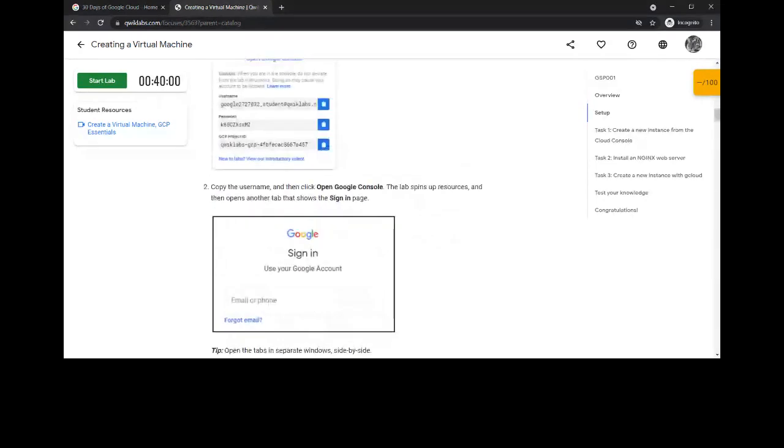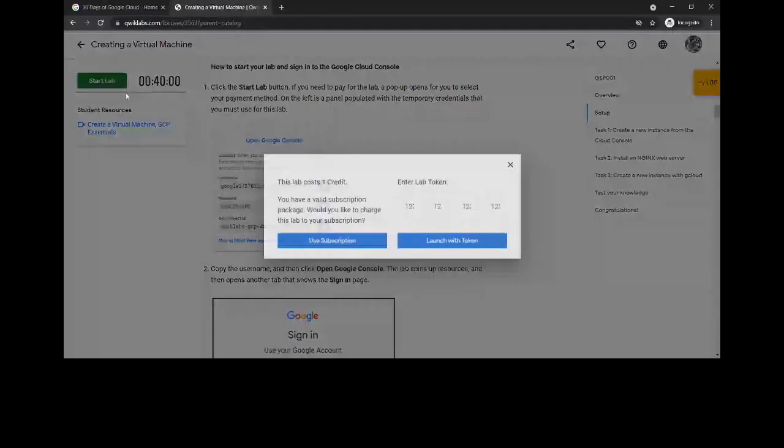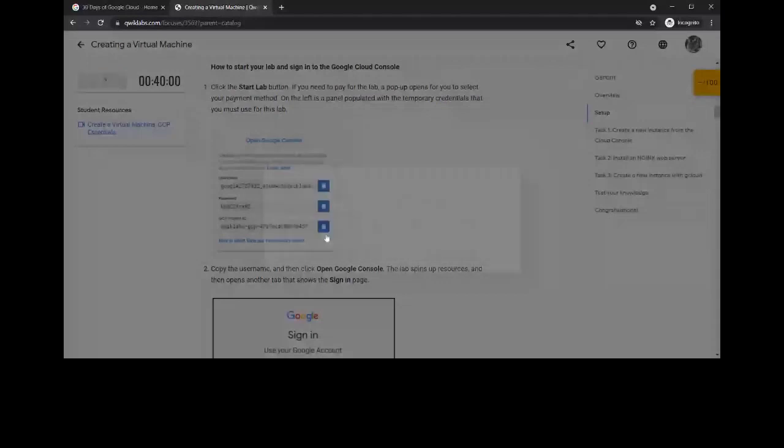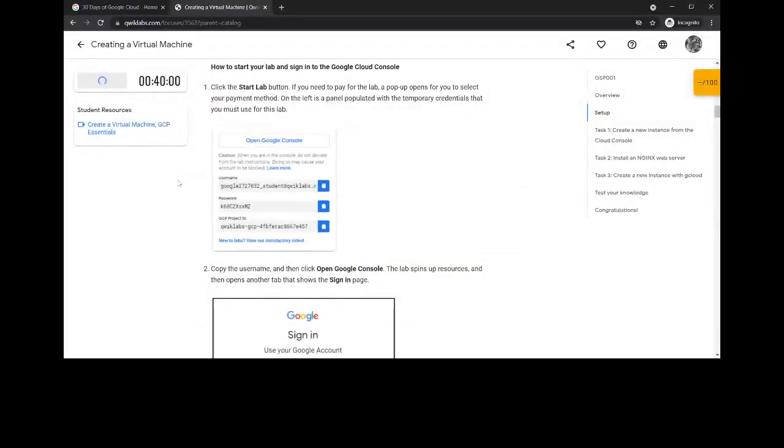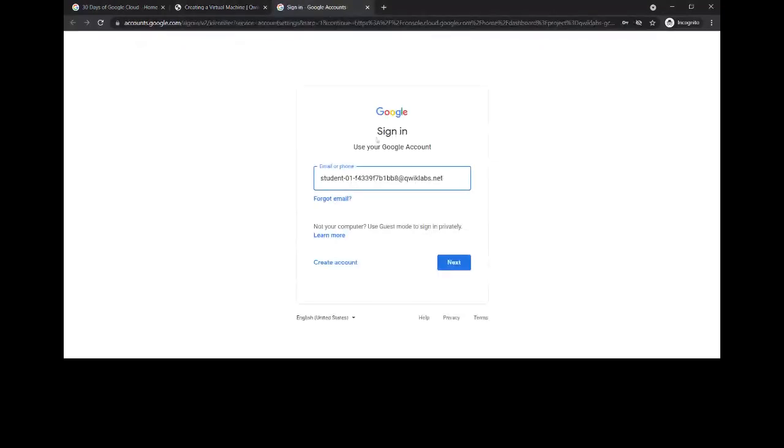Okay, then let's just start the lab. After clicking the Start Lab button, use your subscription. So now let's open Google Console. Next, copy your password and paste it over here.